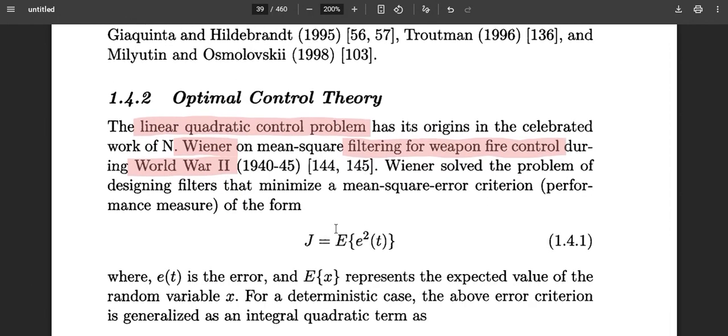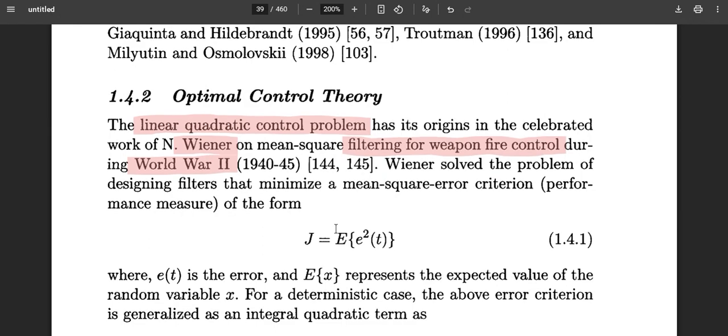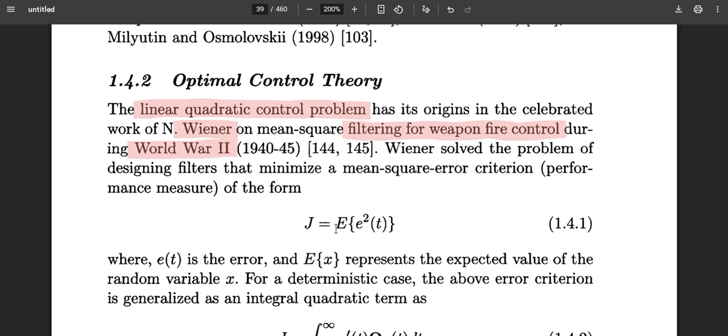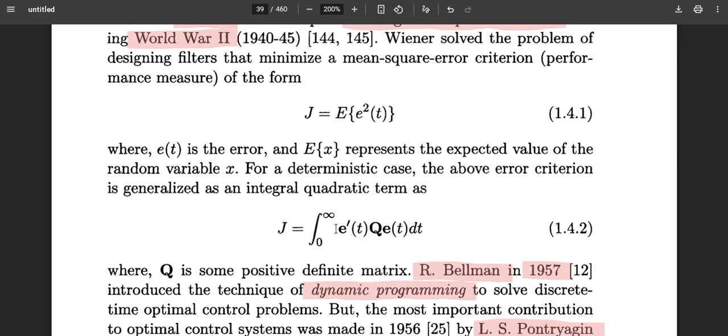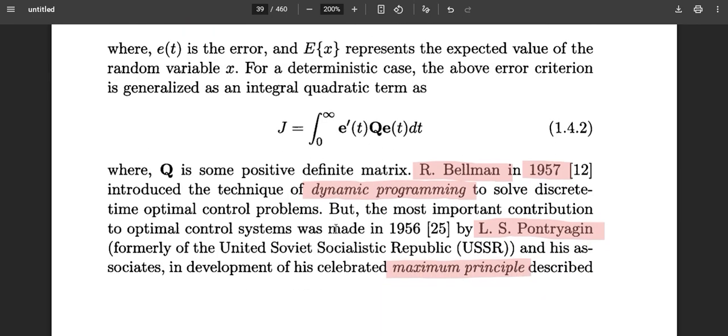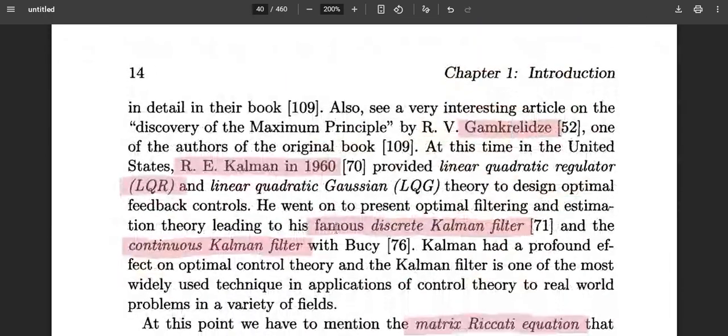Again, the second contributions: first, we have discussed the contributions made in the calculus of variations. Then the second part of optimal control systems is optimal control theory. Wiener played a certain role during the period of the Second World War, defining a linear quadratic controller. Later, Bellman, during the 50s, during the Cold War, defined dynamic programming. Similarly, in the USSR, Pontryagin made very significant contributions, defining the maximum principle.